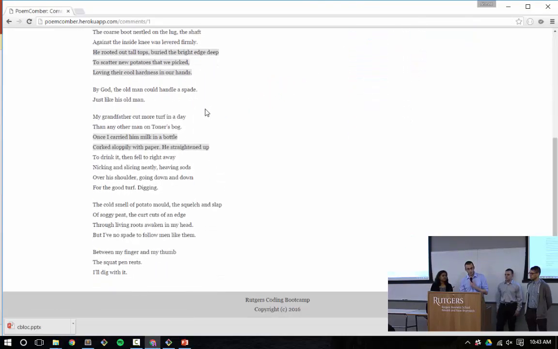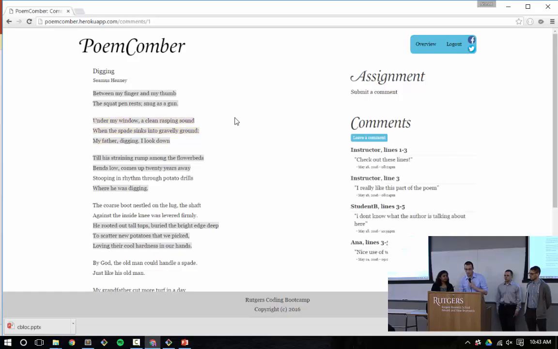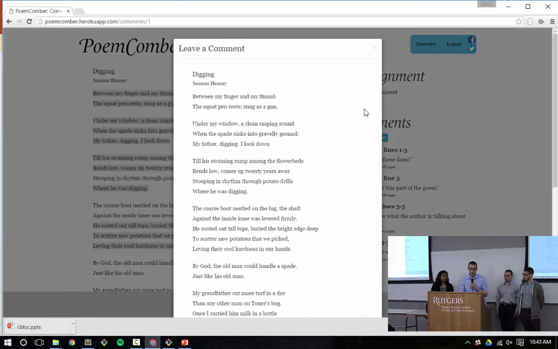On the left side, you can see that the poem is generated and also has comments associated with the different lines. So each line that is highlighted has comments that are stored in a database and are recalled when you click on it. Some of the lines have multiple comments, and this one tells you who did it and what the comment was about. On the right is the assignment that the instructor has given you to do with this poem, and you can also leave a new comment.